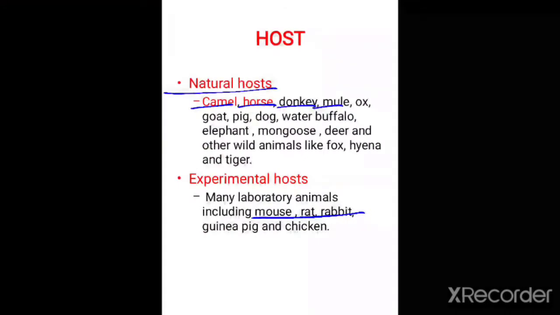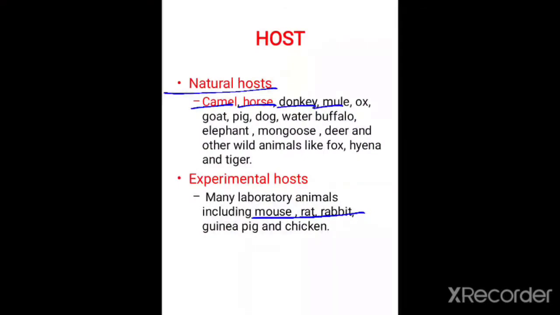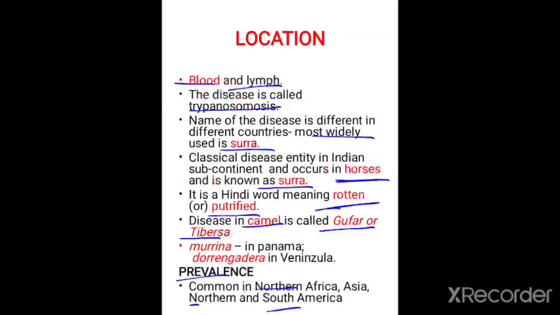The natural hosts, such as horse, donkey, mules, and camel, act as natural hosts, and cattle and buffalo act as reservoir hosts. Sometimes camel can also act as the reservoir host. Mouse, rat, rabbit, and guinea pig are the experimental hosts for Trypanosoma evansi. Their predilection site is blood and lymph, and the disease they cause is called trypanosomosis.